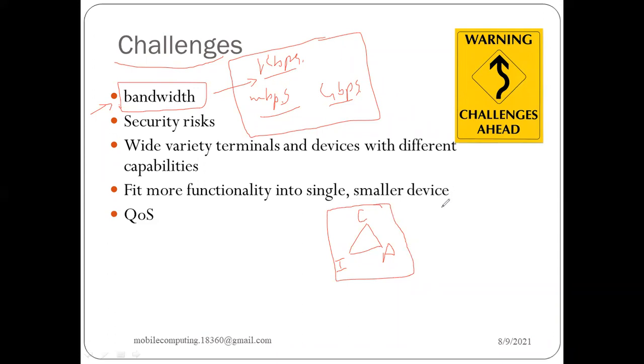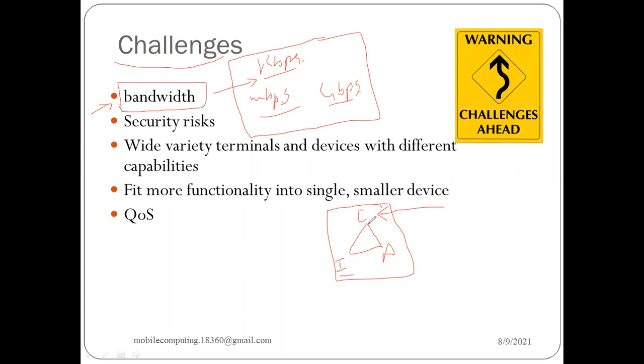So it should be confidential, not revealed to everyone. When I am sending data from one place to another, it should maintain some kind of confidentiality depending upon the need of the data. If we are sending only a ping message or configuration messages, they might not require confidentiality, but they do require integrity and availability.